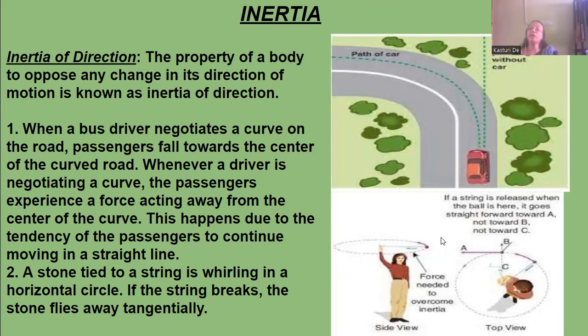If this string breaks, the stone will go straight, tangentially, without moving in a circle, because it has a tendency to move straight, not in a curved direction. It will fly off in a straight direction, which will be tangent to the circle.